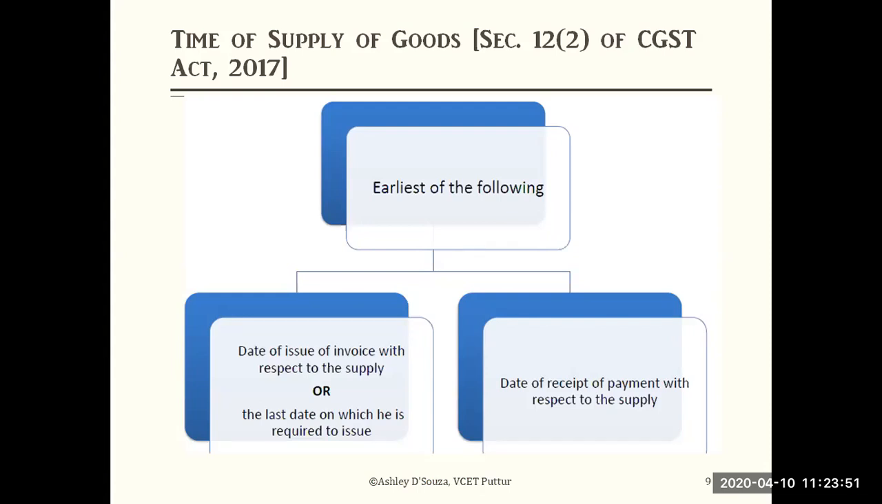The date of issue of the invoice with respect to the supply, when the tax invoice is issued, or the last date on which he is required to issue it. The last date on which he is required to issue means, for goods, there are 30 days. Within 30 days, on the 31st day, at least he has to issue the invoice. So that rule is there. Out of these two, whichever is earlier, you are going to take, and the other is the date of receipt of payment, or the date when the supplier received the payment. Out of these two, the earliest will be considered as the time of supply, the day on which the supply is done.